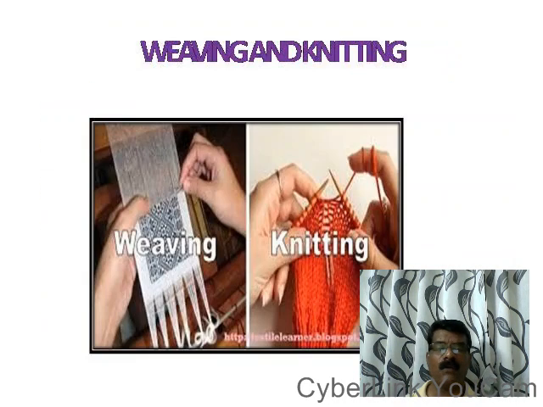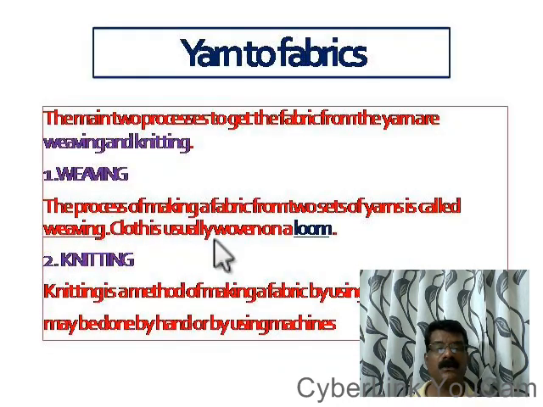What do you mean by weaving? In weaving we use two sets of yarn. One set is kept lengthwise and another set breadthwise. So the process of making a fabric by using two sets of yarn is known as weaving.